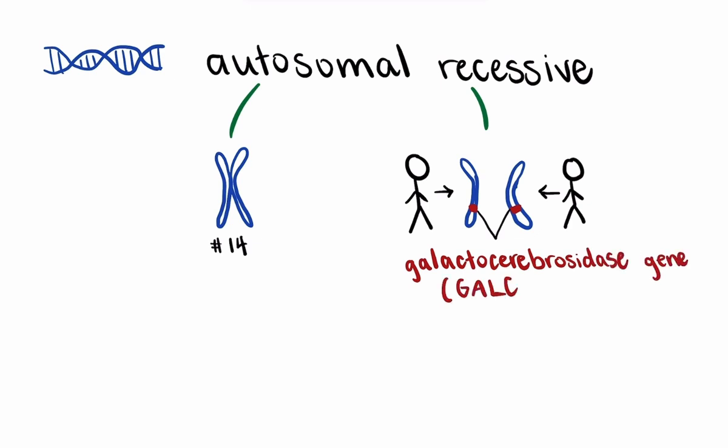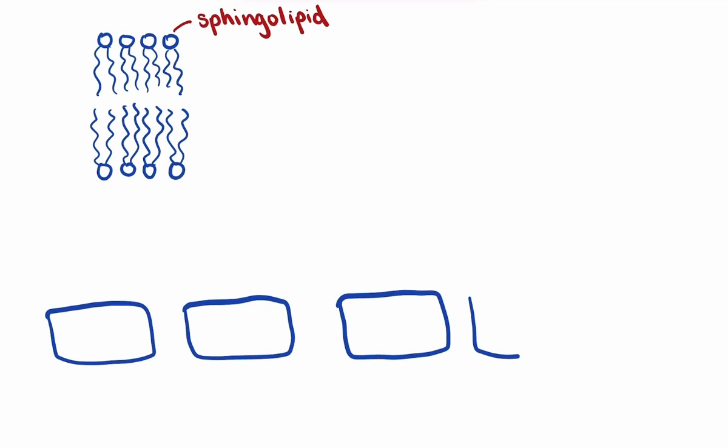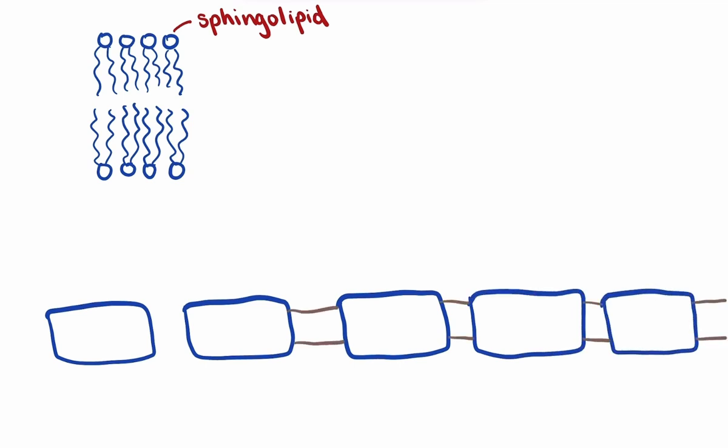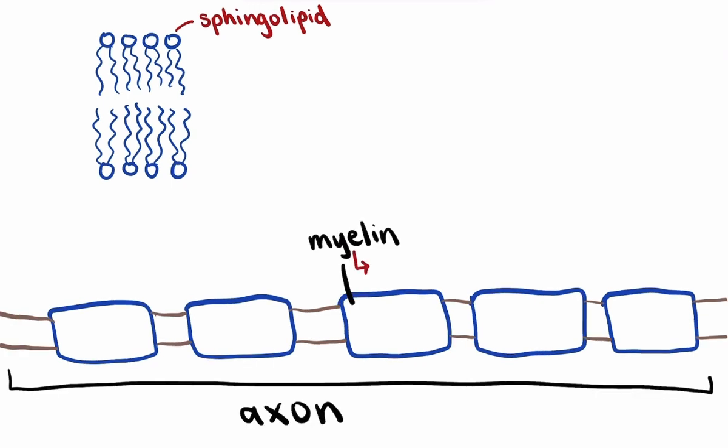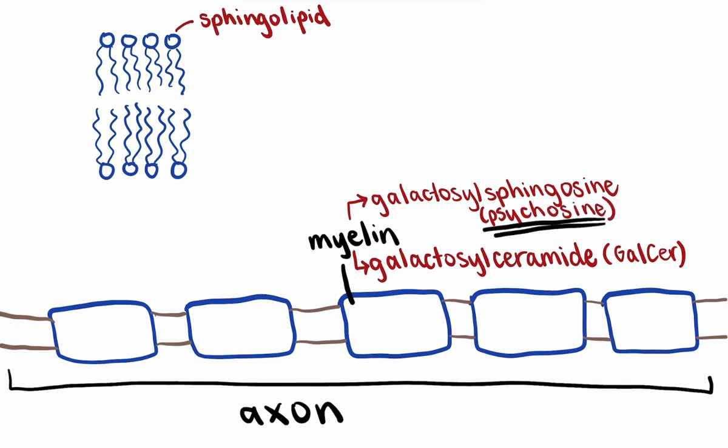When this gene is mutated, the cell does not have the instructions to make the functional enzyme. In normal, healthy cells, the GALC enzyme is responsible for breaking down certain sphingolipids. This is a class of lipids that make up cell membranes, and this is for lifelong maintenance. The particular sphingolipids are galactosylceramide, or GAL-CER, which is a component of myelin, and galactosylsphingosine, also known as psychosine, which is a toxic byproduct of myelin synthesis. Breaking down these sphingolipids, particularly psychosine, is very important since if no breakdown occurs, it will accumulate and it is neurotoxic.